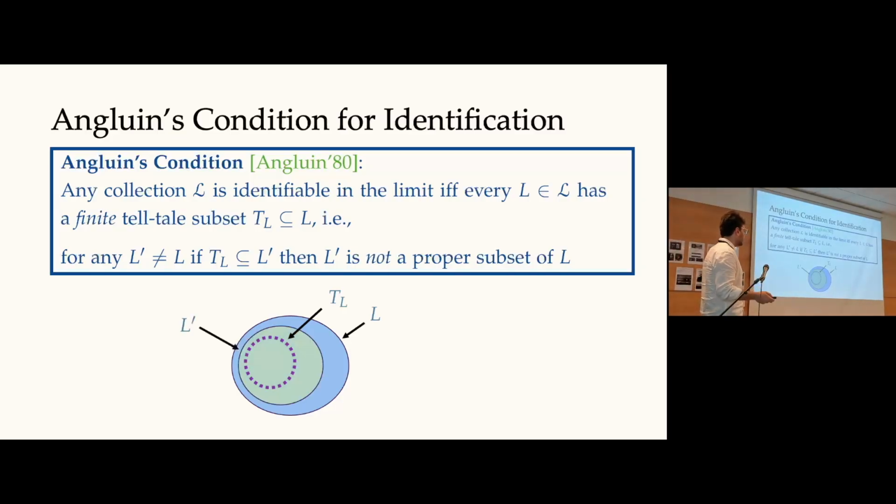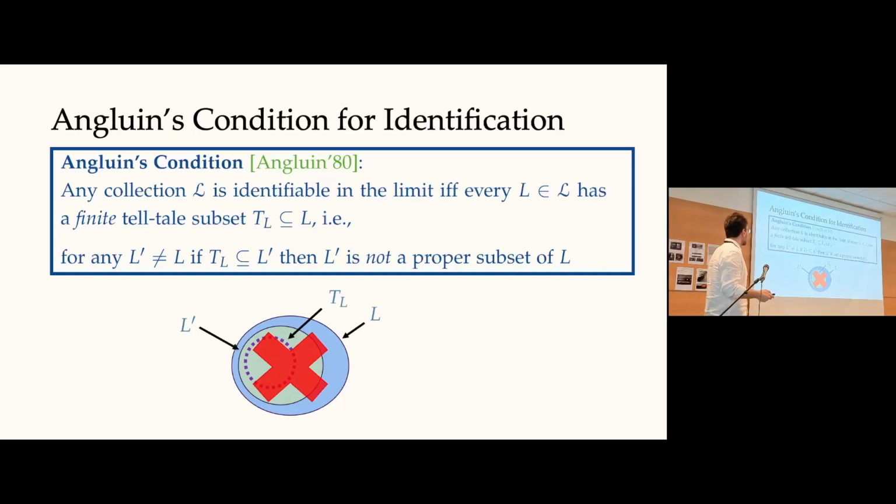It rules out the existence of some language L prime, this green language here, that is both a subset of L, and T_L belongs to L prime. So this type of relationship between L prime, T_L, and L is not allowed under Angluin's condition. Is the definition clear?